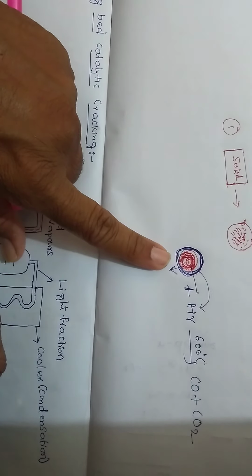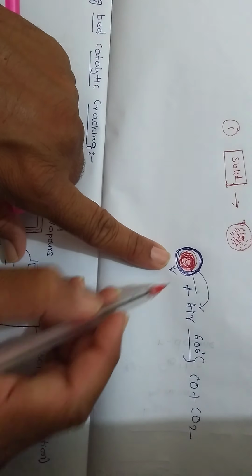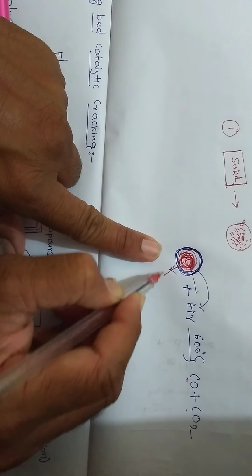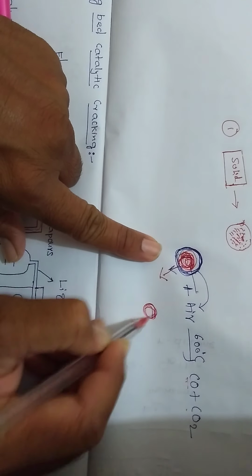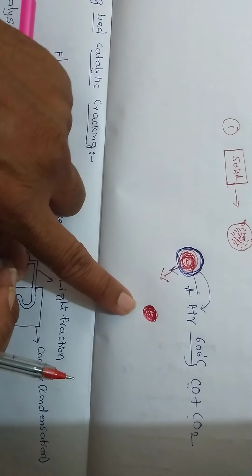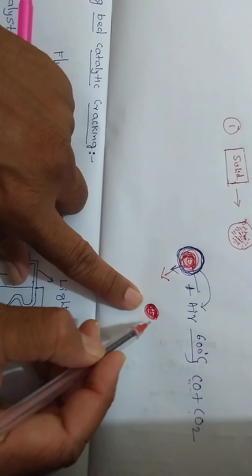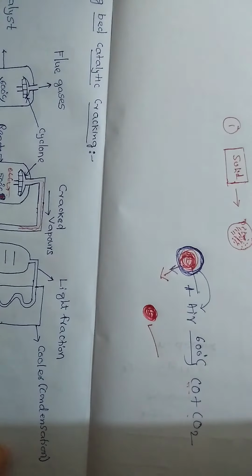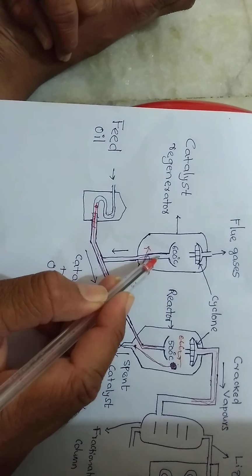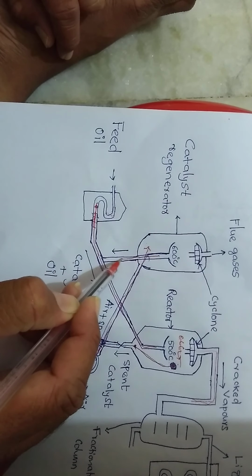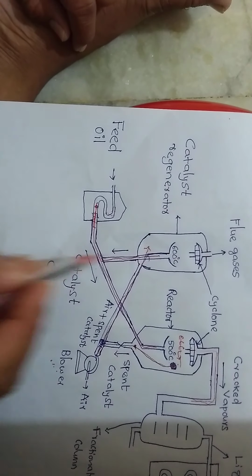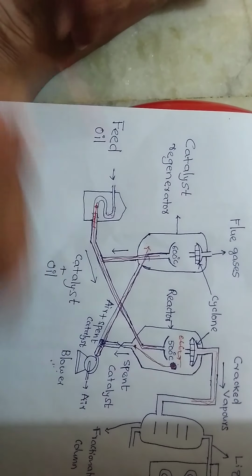Like that, all the carbon layer deposited over the catalyst is removed in the form of CO2 and CO. Now this deactivated catalyst is converted into activated catalyst. Before combustion, after combustion. Now this is said to be activated catalyst, right? Now the catalyst is activated and this catalyst is again used for the further cracking process. Recycling will occur.